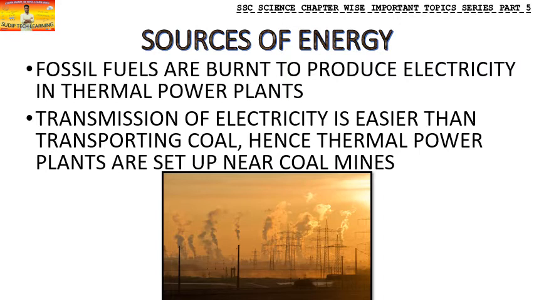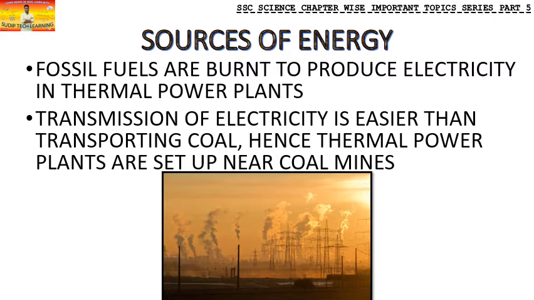Now transmission of electricity is easier than transporting coal. Hence these thermal power plants are set up near the coal mines only. It is very difficult to transport coal from that area, take it to a factory, and then process it and make electricity out of it.